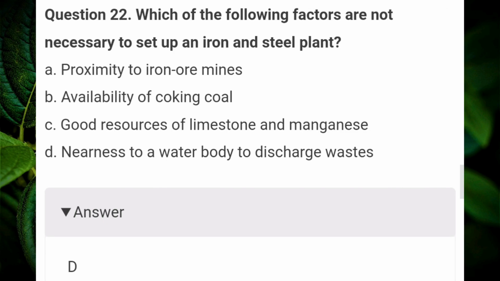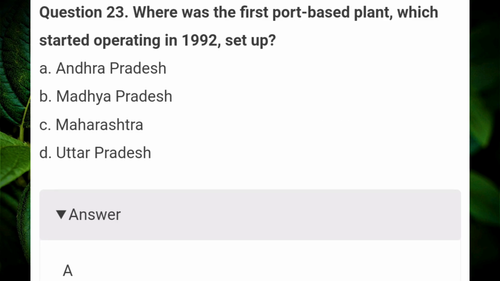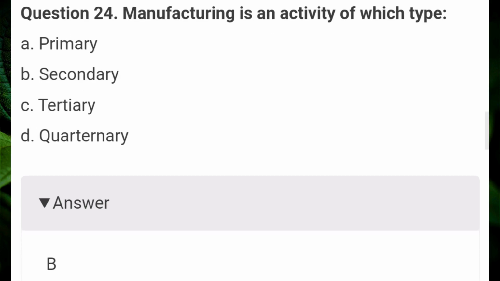Which of the following factors is not necessary to set up an iron and steel plant? Answer C. Nearness to a water body to discharge waste. Where was the first port-based plant, which started operating in 1992, set up? Answer A. Andhra Pradesh. Manufacturing is an activity of which type? Answer B. Secondary.